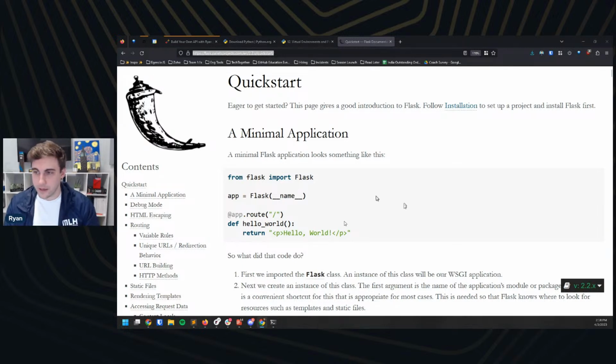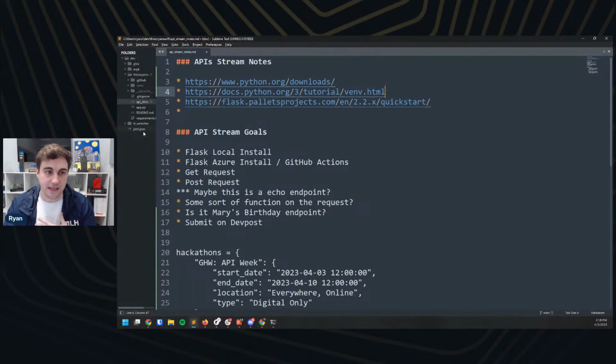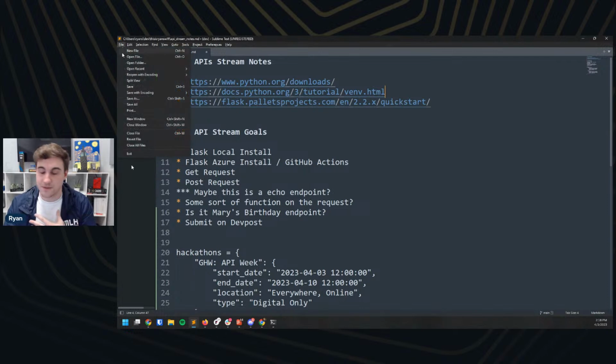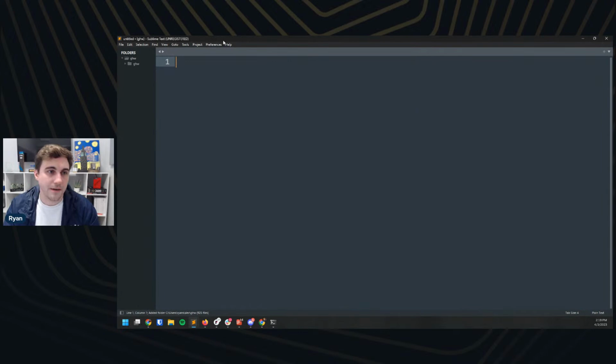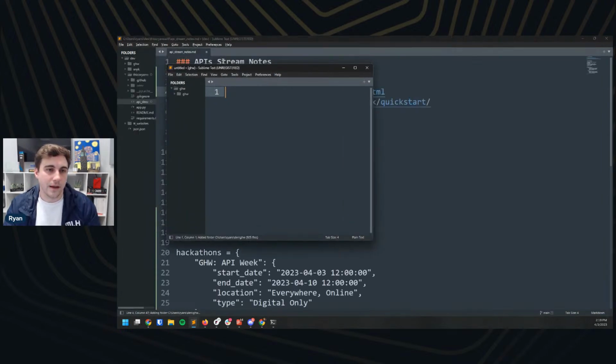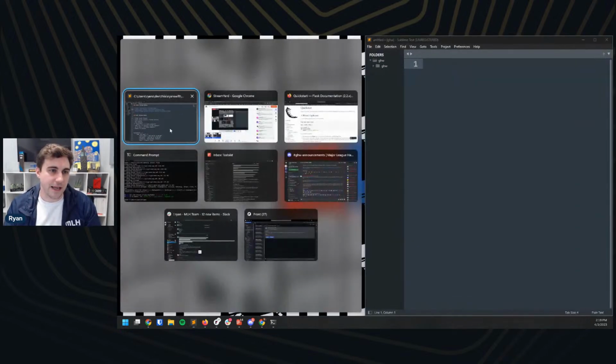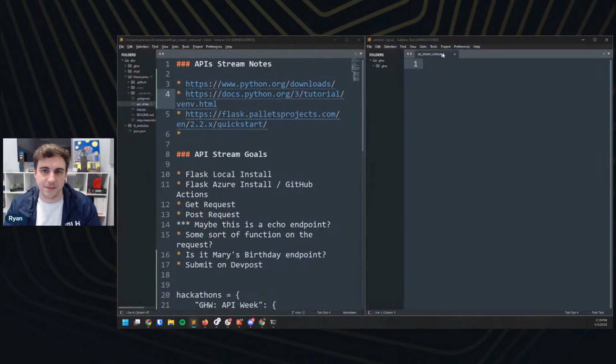So we are going to go ahead and start our own Flask application here. I'm currently using Sublime Text. If there's something else that you use, like you're a VS Code user or anything like that, that is A-OK. Use whatever text or code editor you like. I'm going to use Sublime for this, though, out of habit more than anything else. So great. And I'm just going to open up my folder here. Cool. And then let me do a little split screen action real quick and see if this pops over naturally.